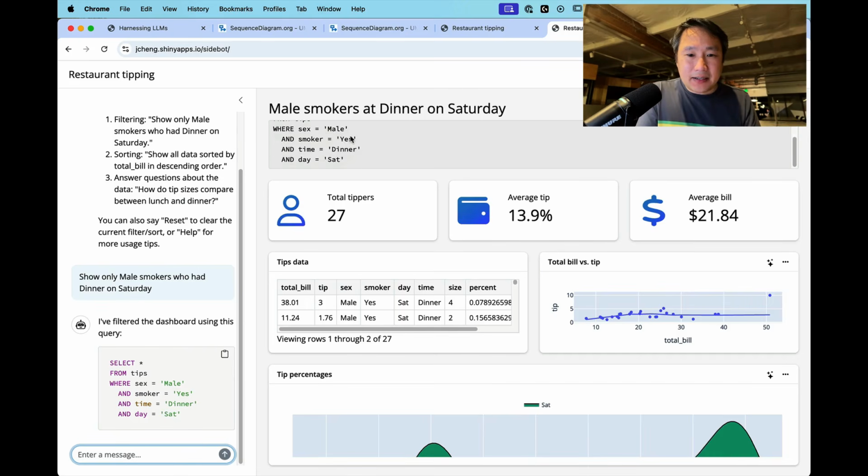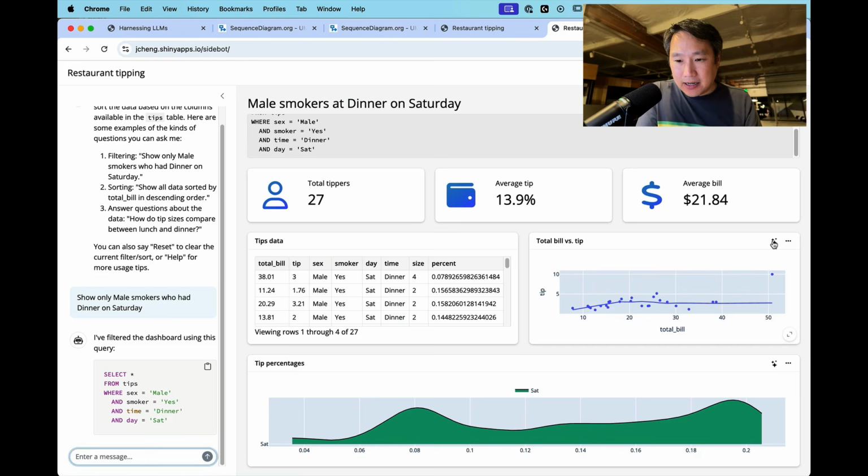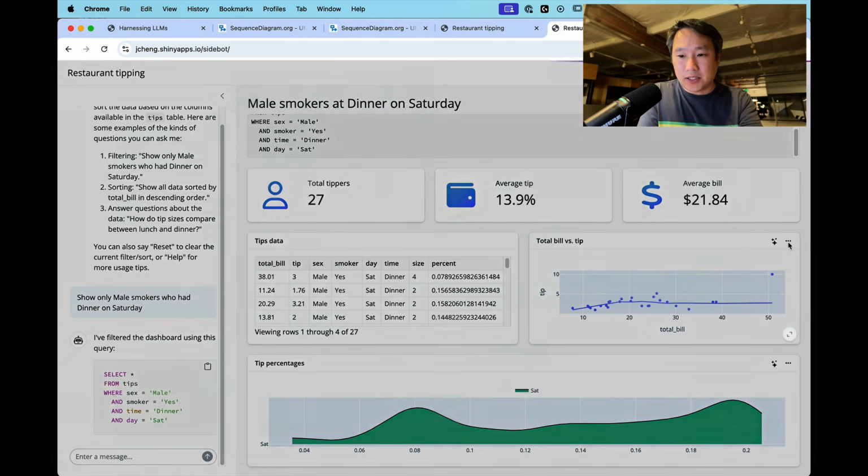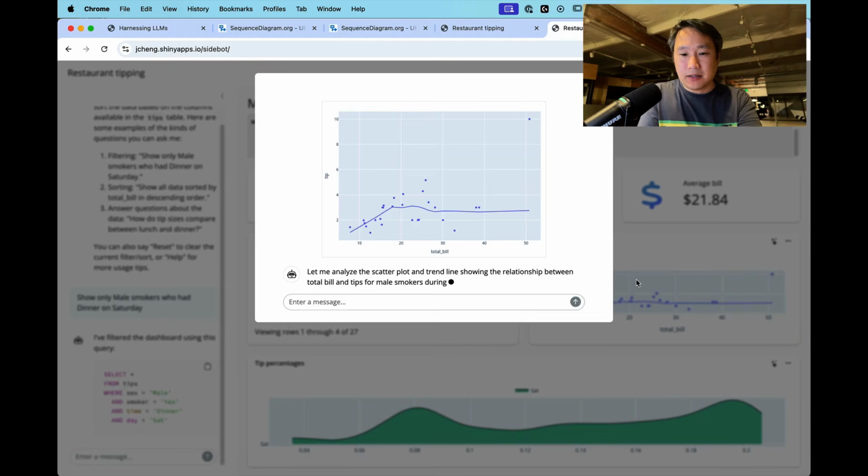And you can see here that we've shown the SQL in two places. And the thing that's key about this is that if the SQL is right, then everything below it is guaranteed to be right. Because the only thing that this chatbot has the ability to influence is what is the SQL that drives the rest of the app. The rest of the app is just normal Shiny reactivity. All of this code is just normal, Shiny, deterministic code.